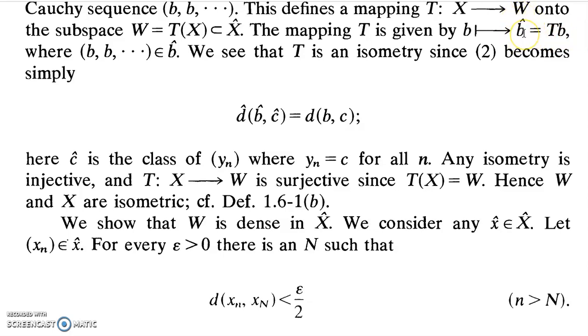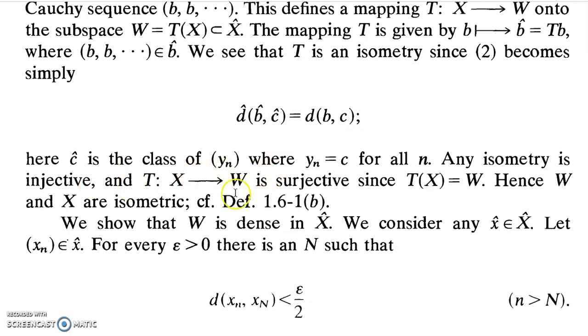Associated with b cap, we have a constant sequence b, b, b, b. From that, we make an element which is in X. That element is b. Associated with c cap, we have a constant sequence c, c, c, c, c, and corresponding to that we have an element c in X. So b cap is equal to c cap implies b should be equal to c. So T of b equal to T of c implies b is equal to c. So we can say that our map is injective.